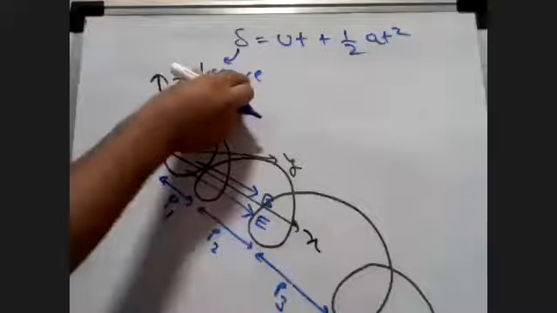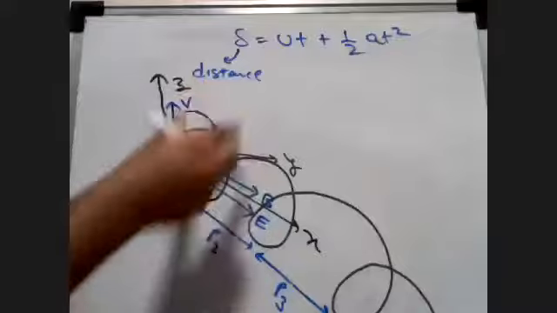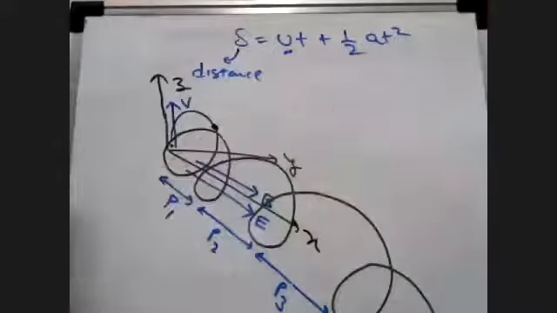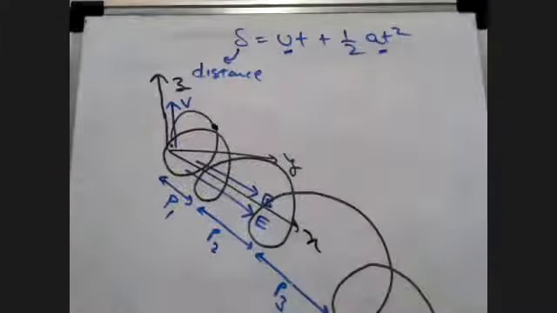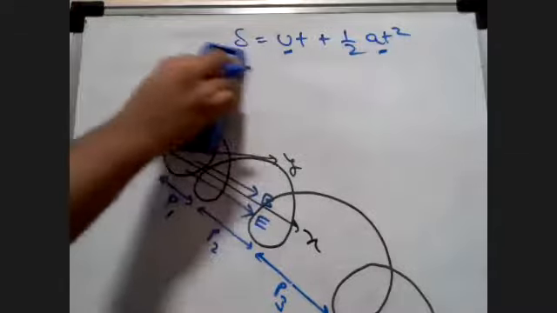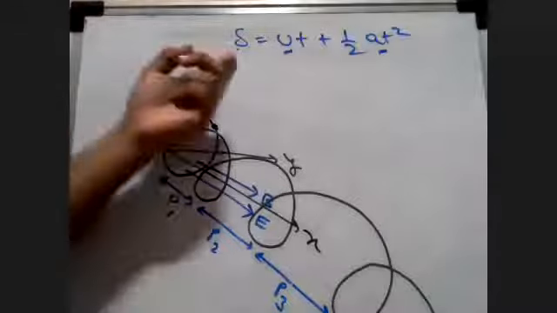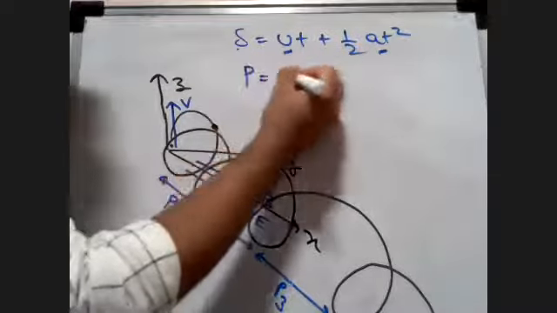This distance is dependent upon initial velocity and also upon acceleration. That is the reason we took this formula. So I can say that my pitch is the s over here, p is equal to ut plus half at square.